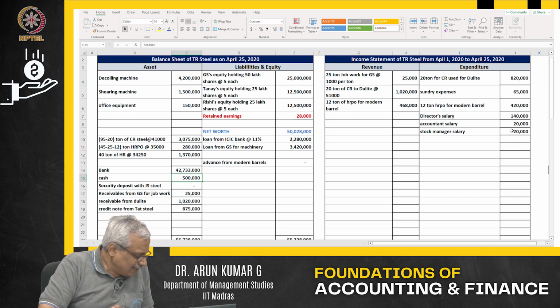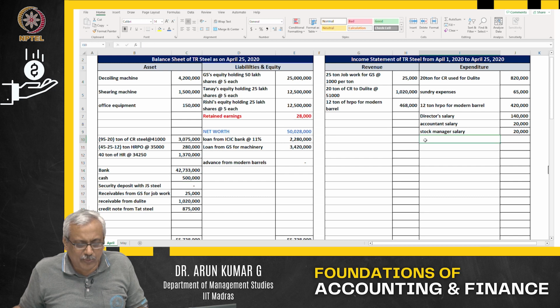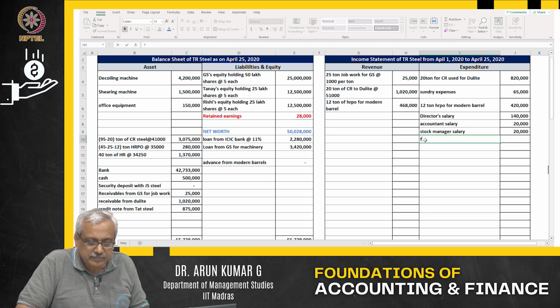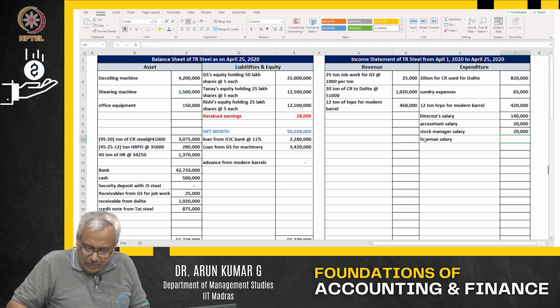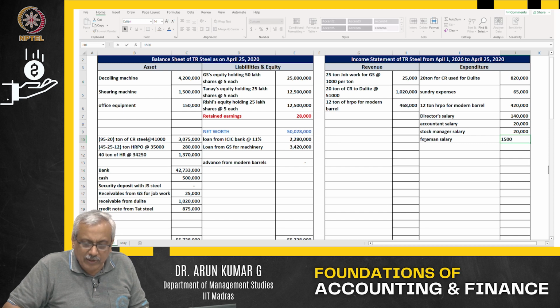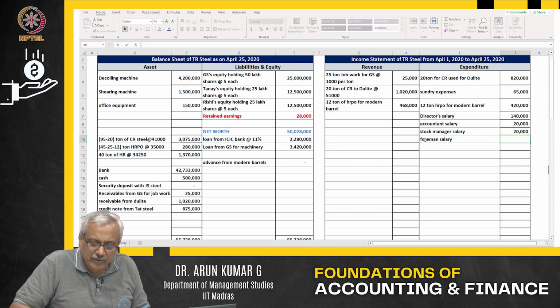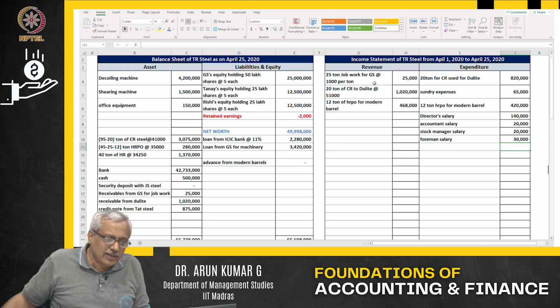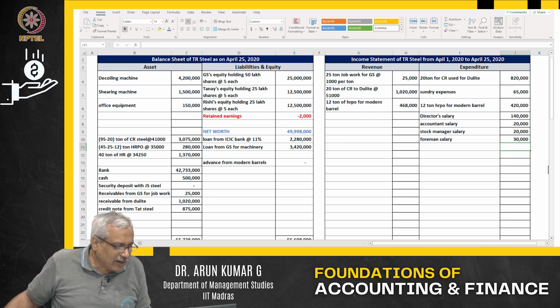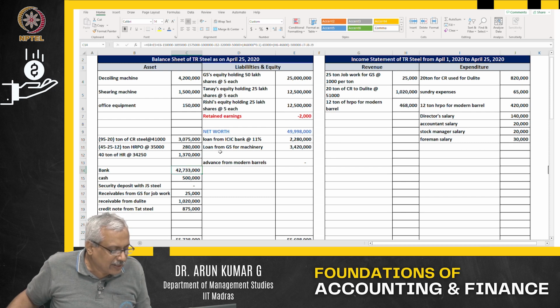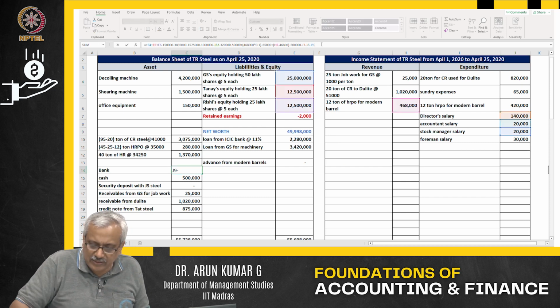Next, I see TR also hired 2 foremen for operations of both machines at 15,000 per month. That is foreman salary at 15,000. 2 people at 15,000 per month. So out here 30,000. Now what happens? My bank balance in this particular case goes down by a further 30,000.